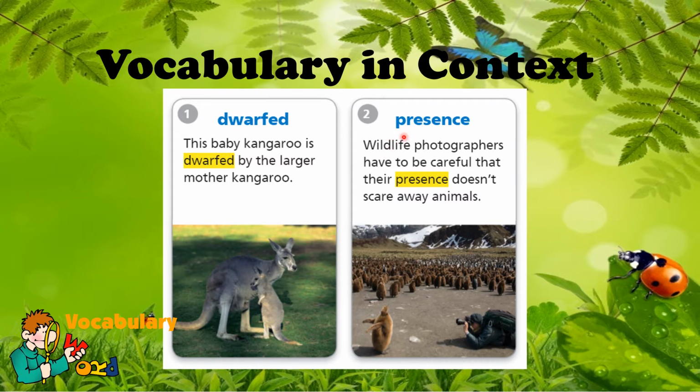Number 2 is presence. Wildlife photographers have to be careful that their presence doesn't scare away animals. Because if they do scare away the animals, they wouldn't be able to take good pictures of these wild animals. Now, what is the meaning of presence in this sentence? Presence means the current existence of someone or something.